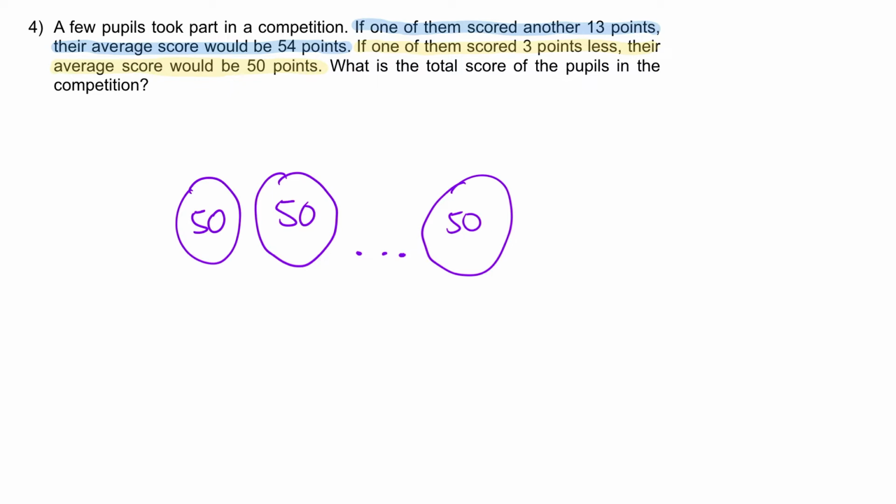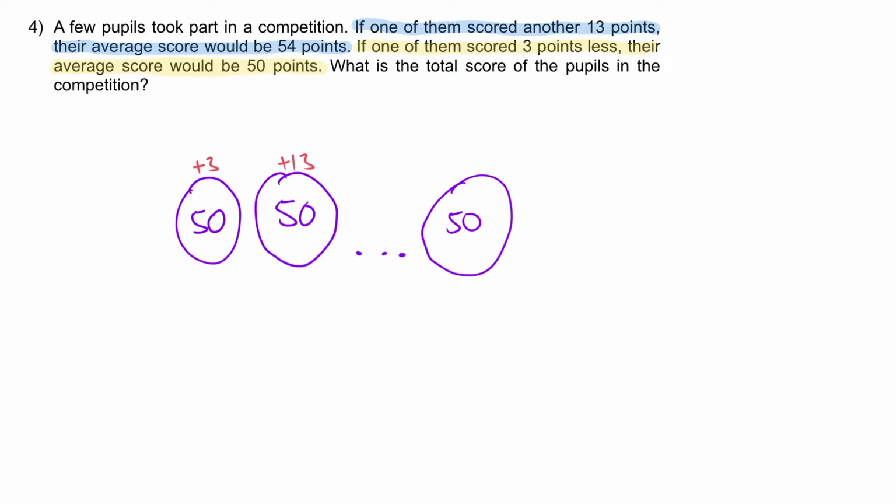Now let's do the second scenario. Not only they didn't score 3 points less, they scored another 13 points. So in total, that would be an additional 16 points from here, isn't it? 50, 50, 50, 50 average. What if one of them, for example, this student, we're gonna plus 3, correct? And then another student, we're gonna plus 13. It doesn't matter who. It can be the same student plus 3 plus 13, but we just know that overall, there will be an increase of 16 points to be redistributed to everyone.